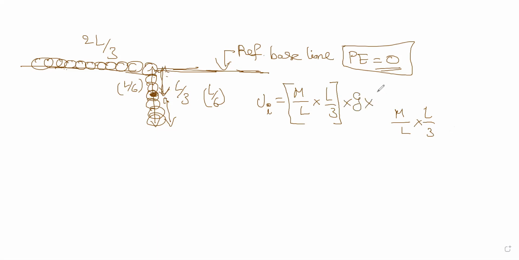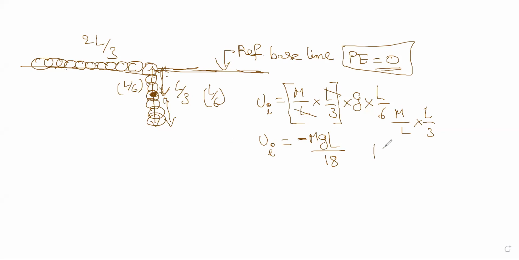Height is L by 6 this time. Hope you got it. This happens to be MGL divided by 18, but with a negative sign. Why the negative sign? We have taken the baseline on the top, not the bottom baseline. We can consider anything as a reference for potential energy. Now, this is the initial potential energy.